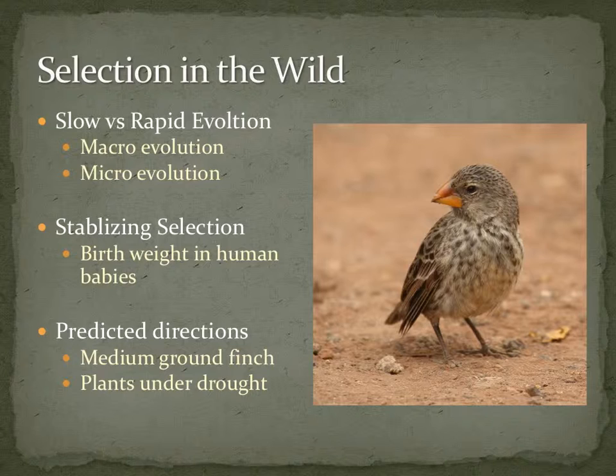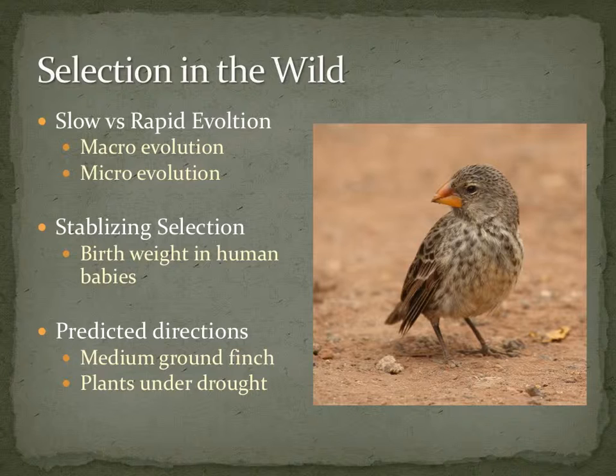Scientists can predict the direction in which evolution will occur. Such as on the Galapagos Islands, there was a drought, leaving only large, hard seeds. Seeing as only bigger birds with stronger beaks could break these seeds, it was predicted that there would be a decline in the population size of the smaller ground finch, who ate only smaller, softer seeds. Over time, there was a 10% increase of the average beak size.